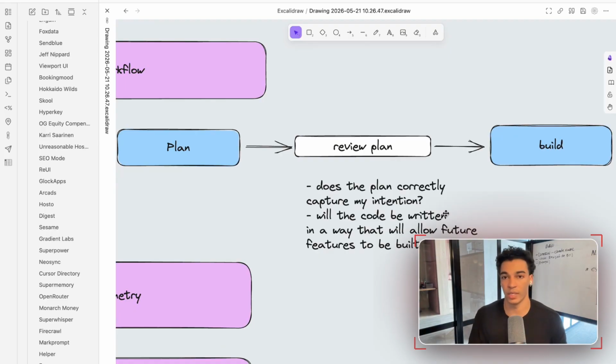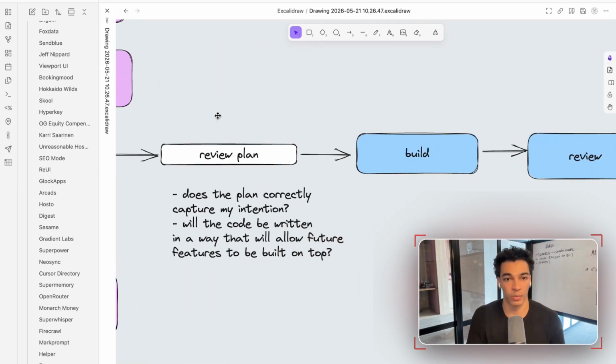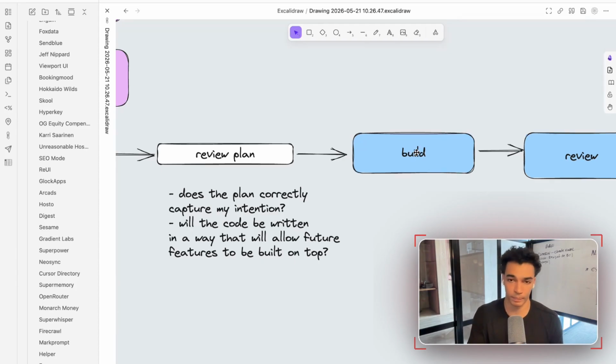Obviously, in order to understand this, you need to have some level of understanding of the different infrastructure, a future plan of what features are going to be built, and understand how it's actually going to implement the different parts of your plan. Once we are happy with our plan, I usually go back and forth a few times with the agent to finalize it, and then we fire that off into a build step. This is when you actually tell the agent, okay, we have a plan, I like that plan, go ahead and build everything.